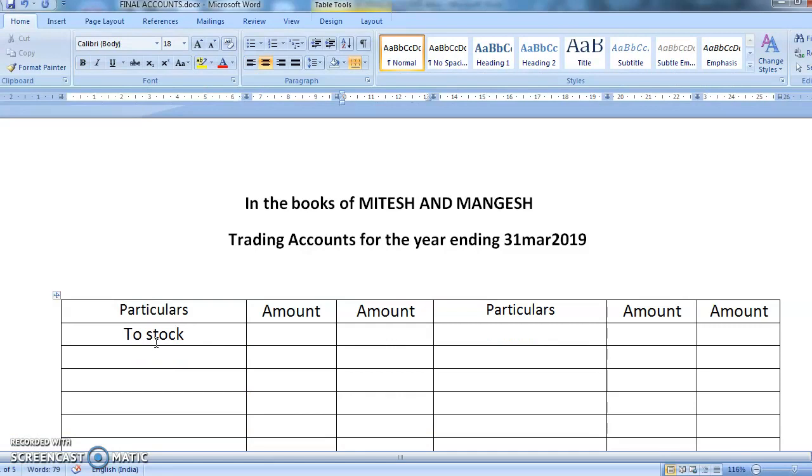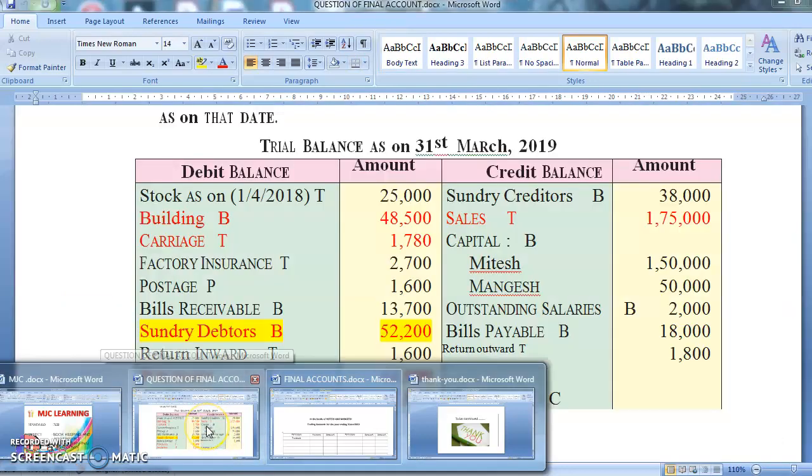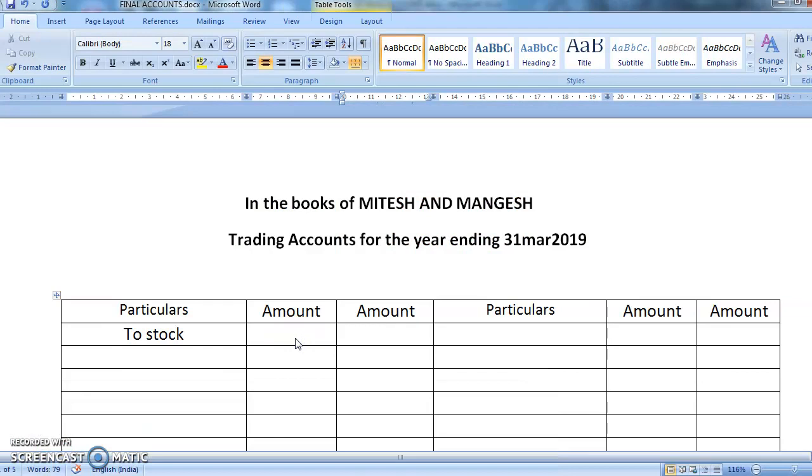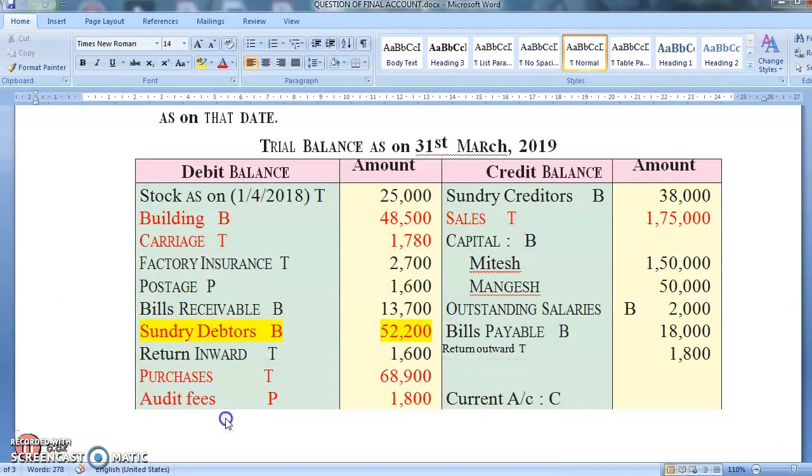Okay, so what is the amount of the stock? Yes, what is the amount of the stock? You will see it here, 25,000. So you'll write here 25,000.